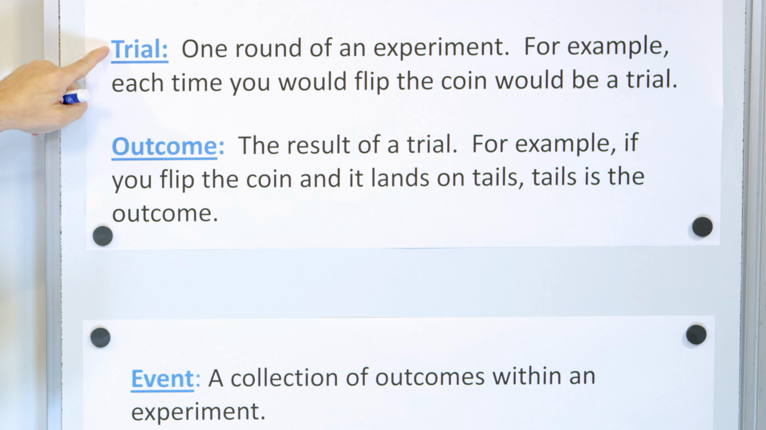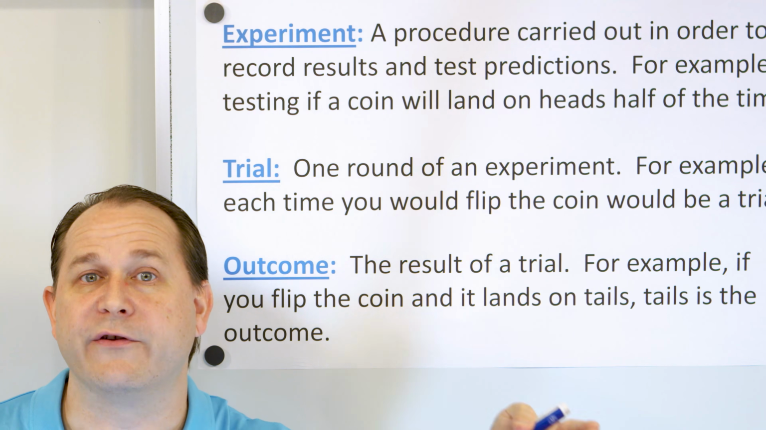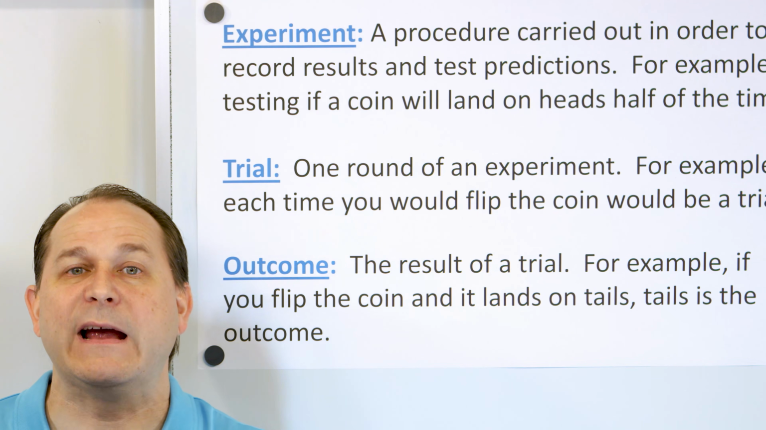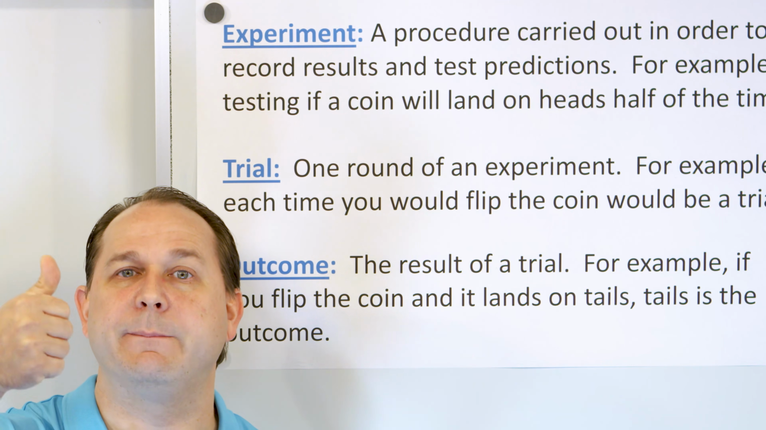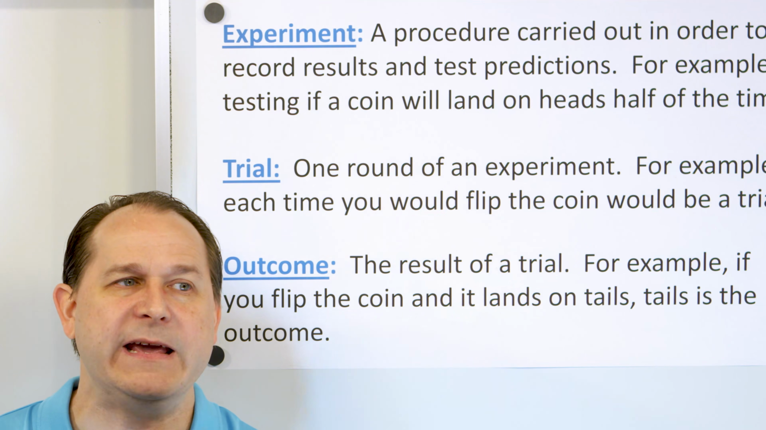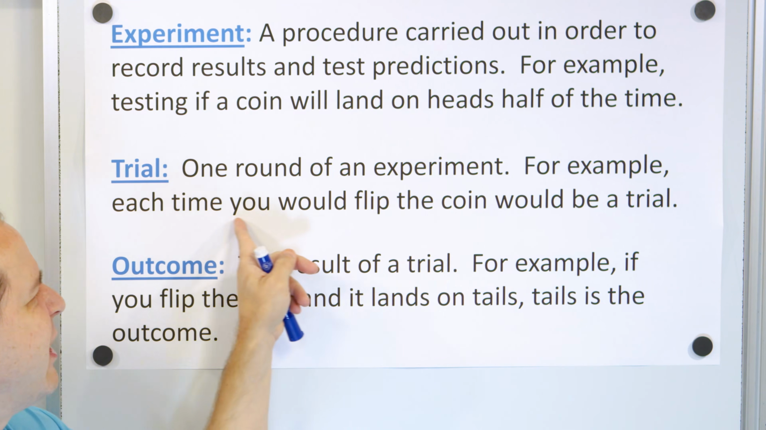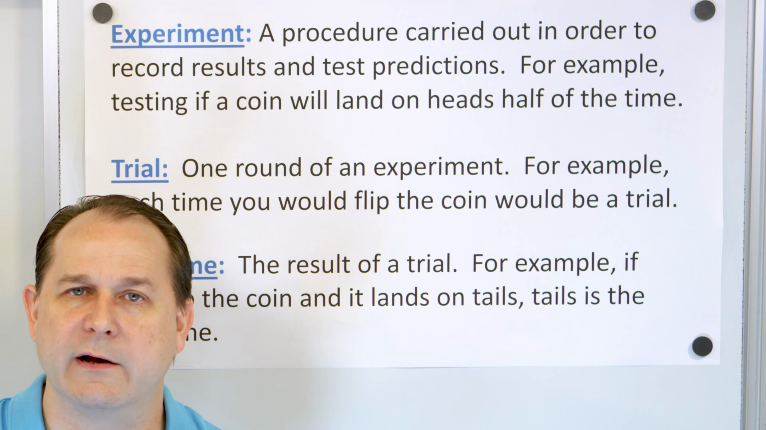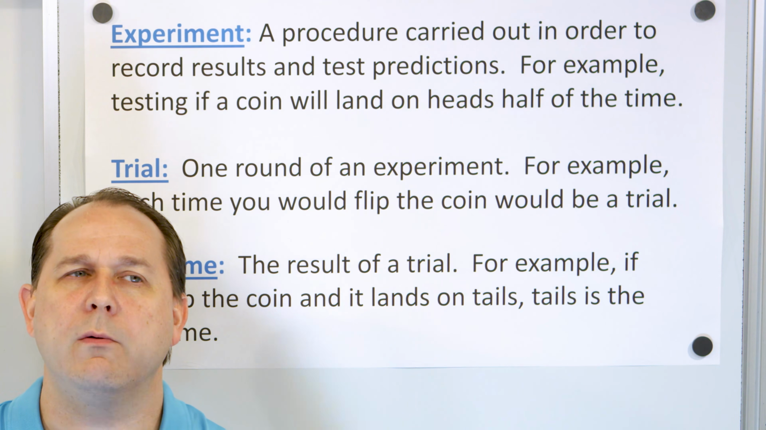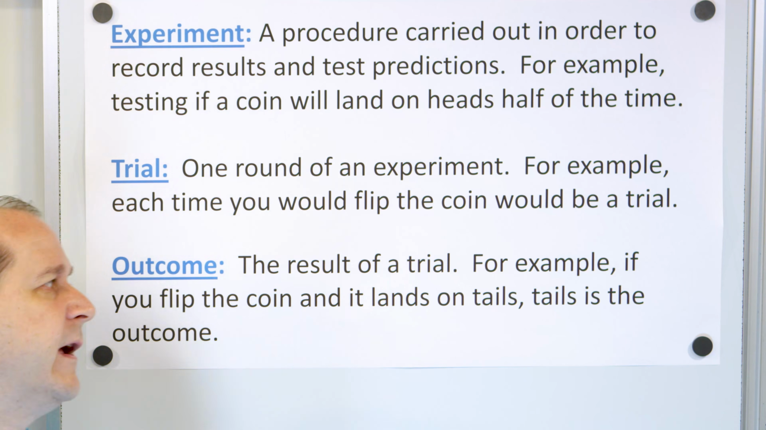Now, the trial is just one round of an experiment. A better way of saying it is that an experiment is how many times you're going to run the trial. Let's say I'm going to flip a coin 10 times. A trial is every single time I flip the coin, and the entire experiment is all of the times that I flip the coin together. So each time I flip the coin is a trial. That's a trial, that's a trial, that's a trial. But my entire experiment might be, what would happen if I flip a coin 10 times? I have 10 trials, 1, 2, 3, 4, 5, 6, 7, 8, 9, 10.